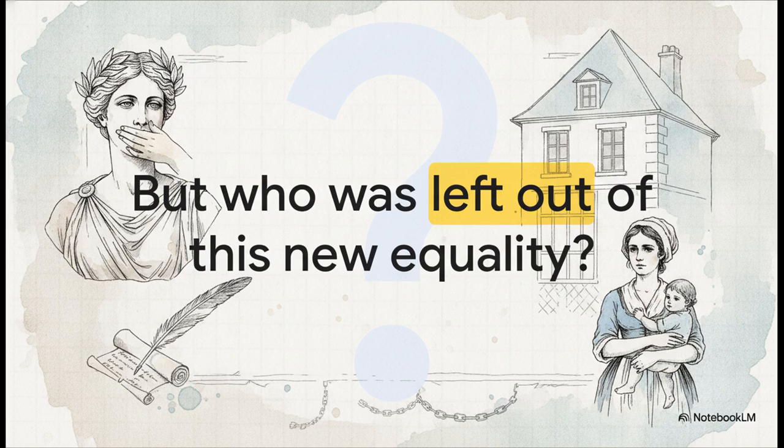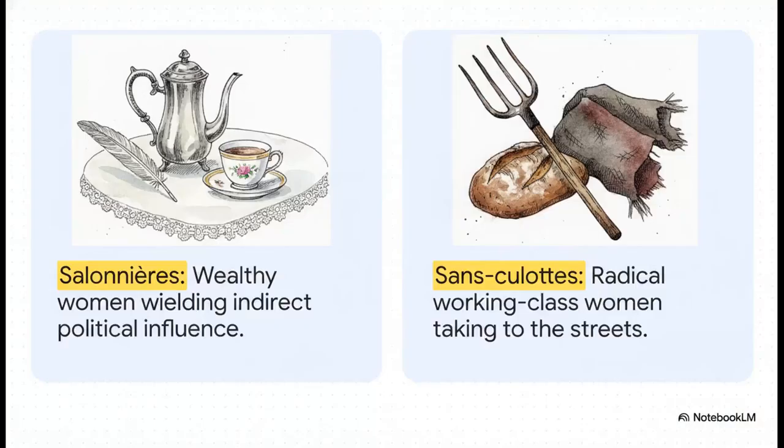Because despite those grand, sweeping declarations of universal freedom, women were officially denied political rights and were mostly just expected to stay home. Yet women were absolutely crucial in driving this revolution, and they did it from two totally different vectors. You had the salonières. These were wealthy, highly educated women hosting private gatherings, debating philosophers, and wielding massive behind-the-scenes influence over politicians.